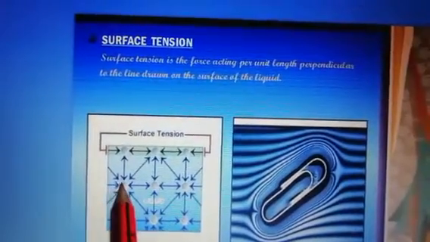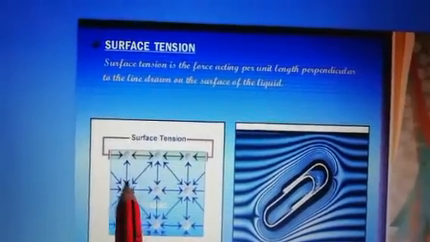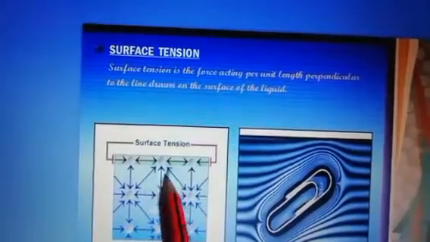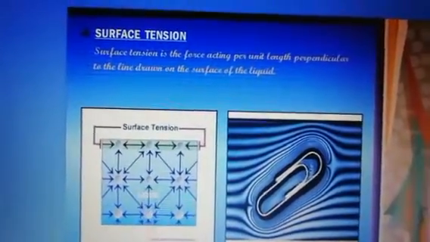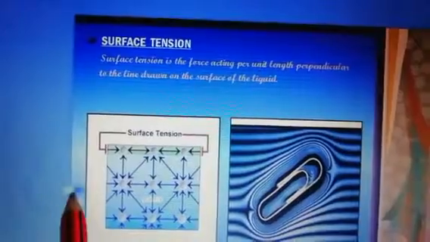due to this force, the drop of water has this shape, because it equally gets force from all sides. That's why the liquid drop has this shape.